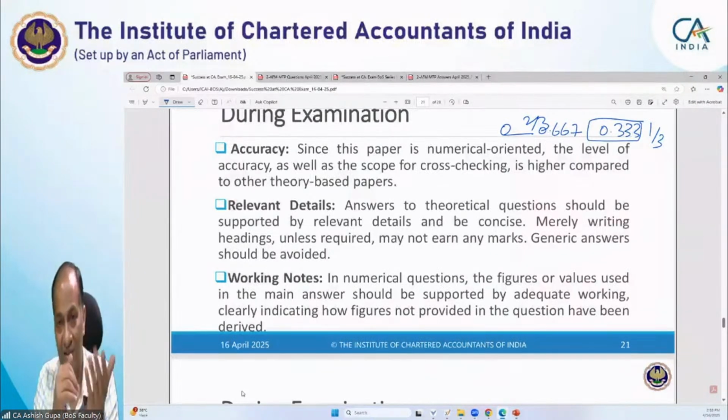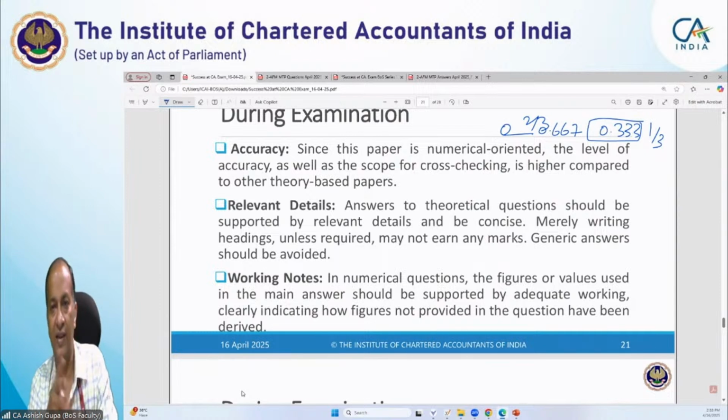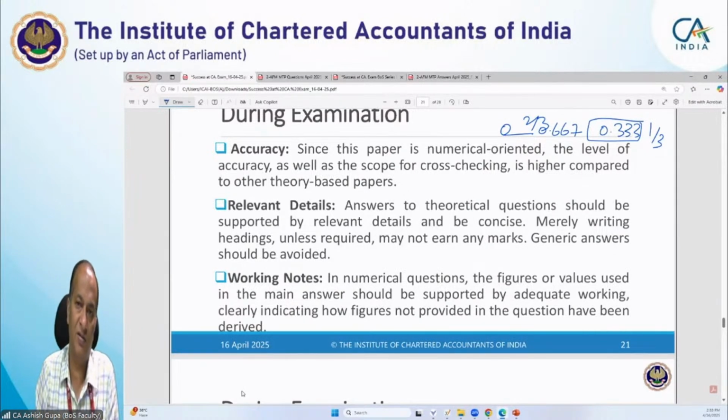But when the result came, I scored very good marks in the same paper, whereas other candidates lost marks, because even my friend who got the rounded-off answer lost marks in this question. So it is very important that if you can cross-check, you should cross-check the same.